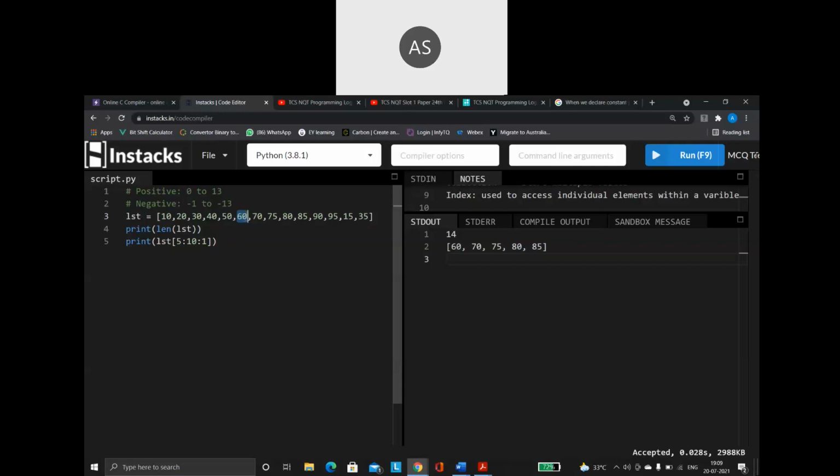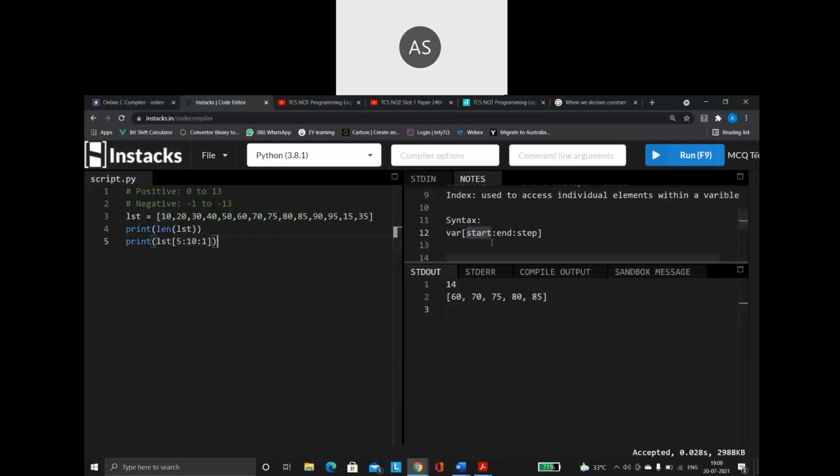I am right now in 5. 5 plus 1, 6. So I extract this value. After this, 6 plus 1, 7. 7 plus 1, 8. 8 plus 1, 9. Then 9 plus 1, 10. But I can't go to 10 because I'm giving the ending as 10. So I can move only till 9. So this is the role of my syntax: start, end, step. This is how I will be giving.